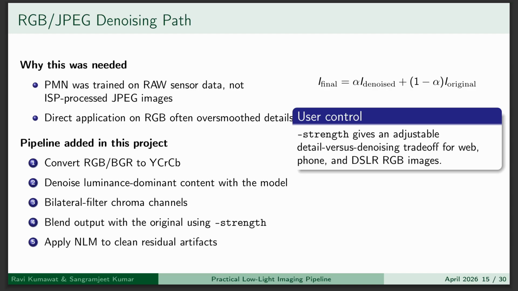Since real users use RGB images, we designed a special RGB pipeline. We process luminance separately, apply denoising, and then blend results with the original image. This preserves details while reducing noise.